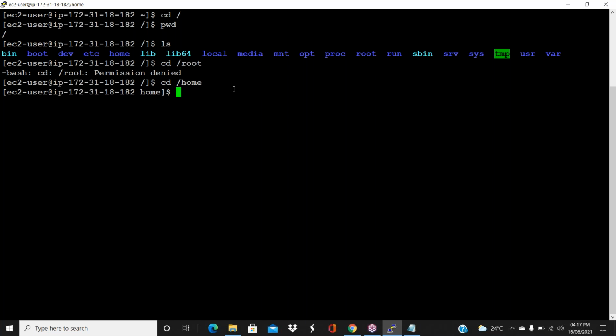Now do pwd and ls. See, I'm under the /home folder now. So here the ec2-user folder is there because as of now there is only one user apart from the root user. The root user's home folder is not under /home, sorry, it is under /root. And the remaining other users will be under /home.